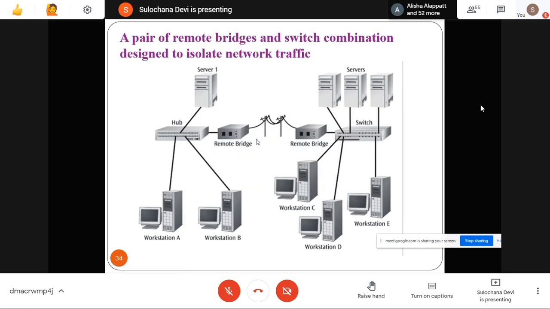And you can connect a remote bridge and switch. Here, this is one network in one city. This is our same network in another city. Then all these are connected to the switch. The switch is connected to the remote bridge. Then the remote bridge is connected to the network which we have for the internet connectivity. Then it will go to the remote bridge, and from there to the workstation and the server.